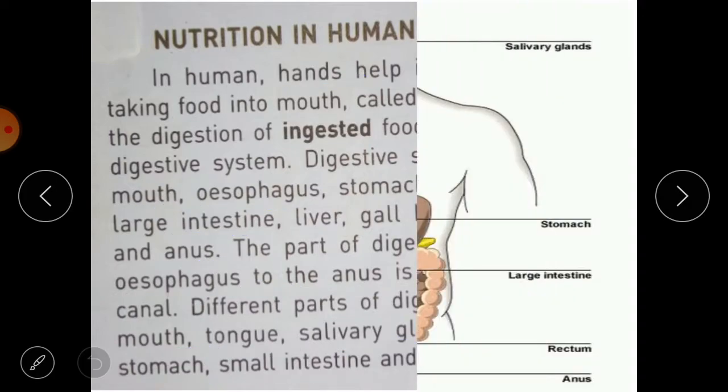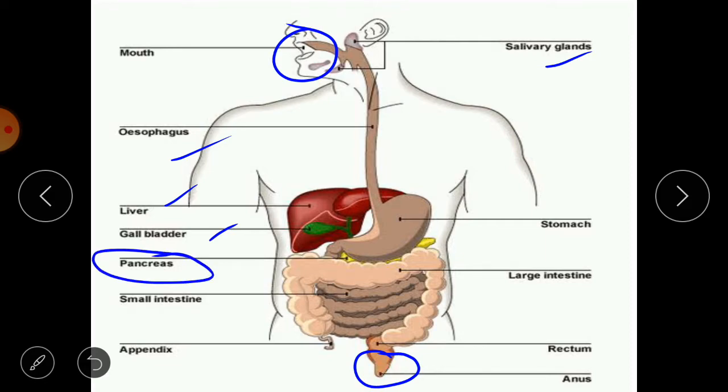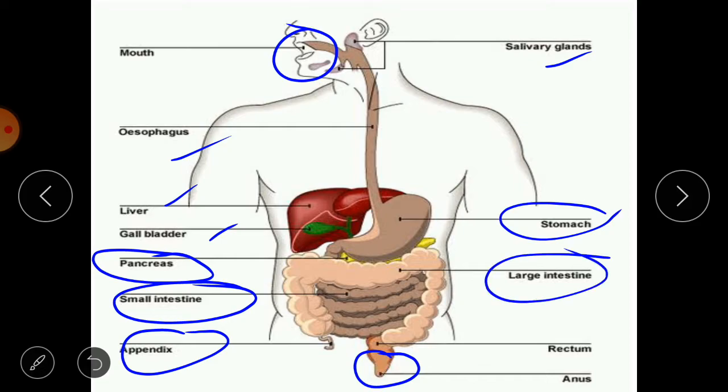Here we have the diagram of the digestive system. You can see it starts from the mouth here and ends at the anus. You can see all the parts: salivary glands, then esophagus, liver, gallbladder, then pancreas situated behind the stomach. Here the yellow color is the pancreas, then small intestine, appendix, stomach, large intestine, rectum and anus. So these are the different parts of the digestive system.